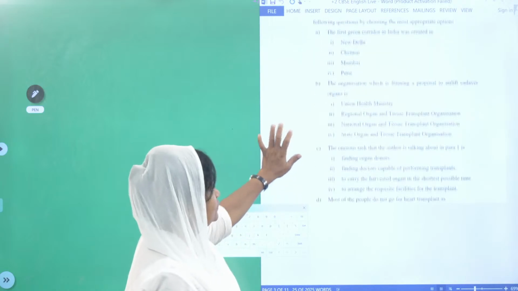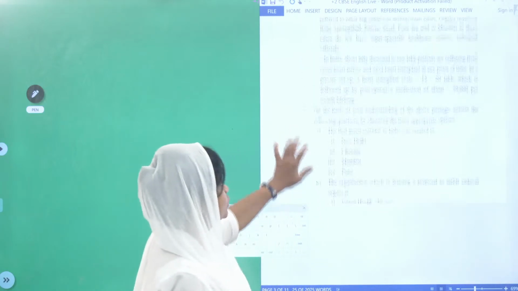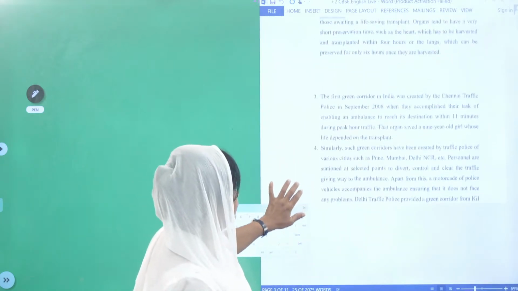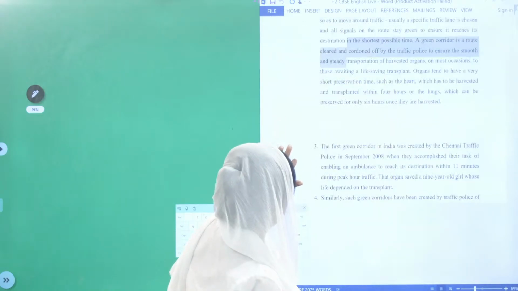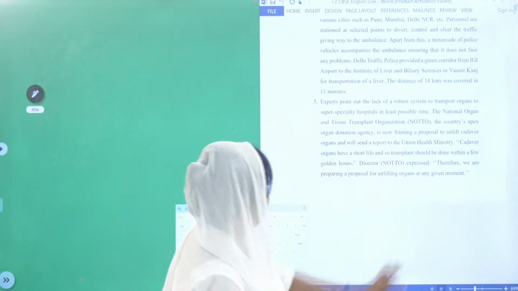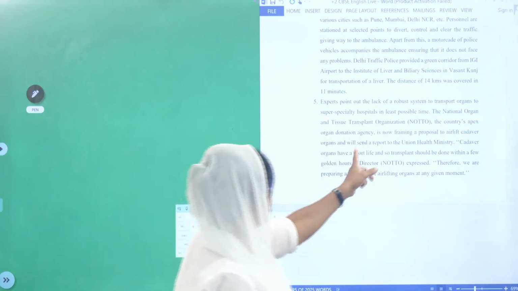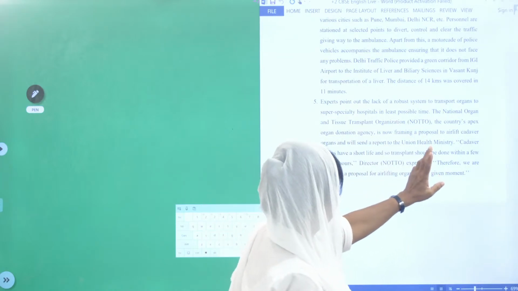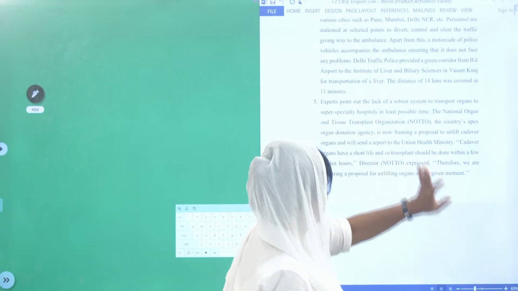The organization which is framing a proposal to airlift cadaver organ is. Now you have to go back to the passage again, and what you have to do? Where did you find all those things? Shall I move like this? Yes. Experts point out the lack of a robust system. The National Organ and Tissue Transplant Organization, the country's apex organ donation agency, is now framing a proposal.